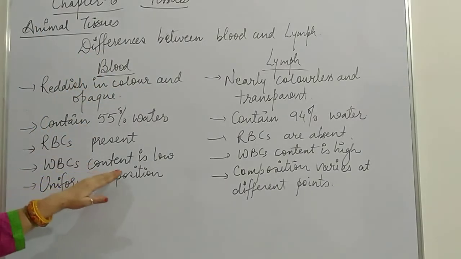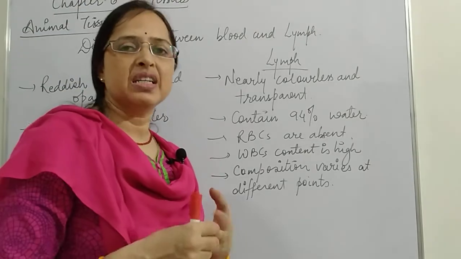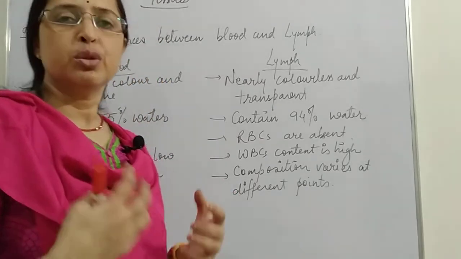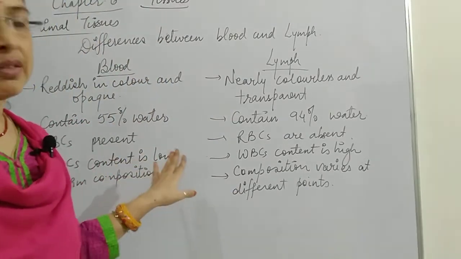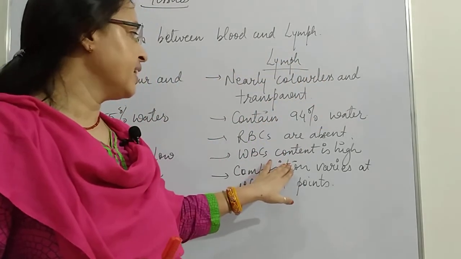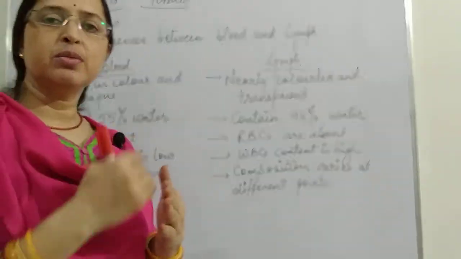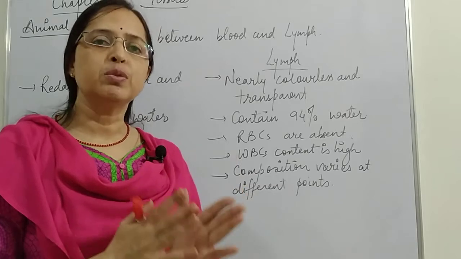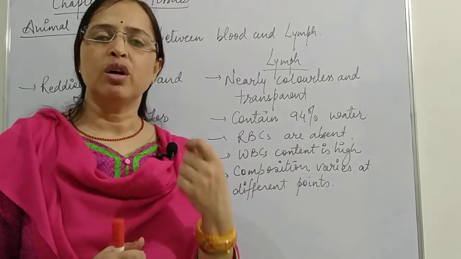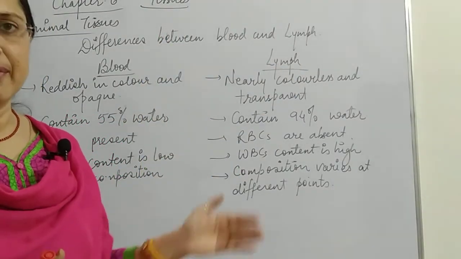In blood WBC content is low because RBCs are more, then plasma is there, platelets are there. So all these compositions are there, and due to that WBC number is low. Whereas when we talk about the lymph, WBC content is high because when the blood is filtered, when it comes from the capillaries into the gaps between the tissues, during that time, because of the small size of WBC, it filters out and it comes into the lymph.